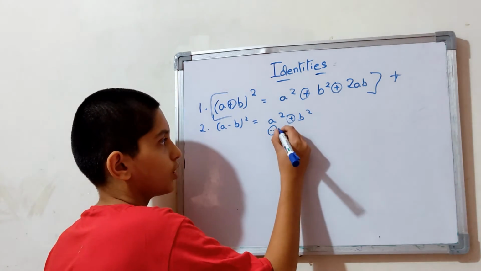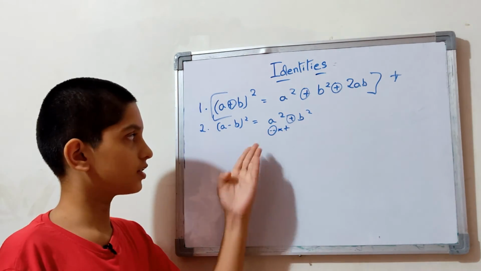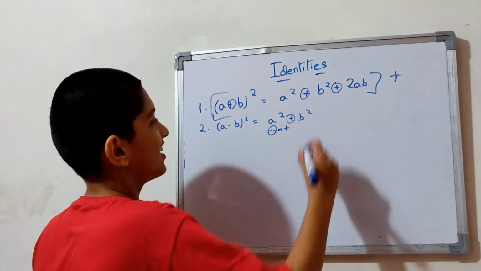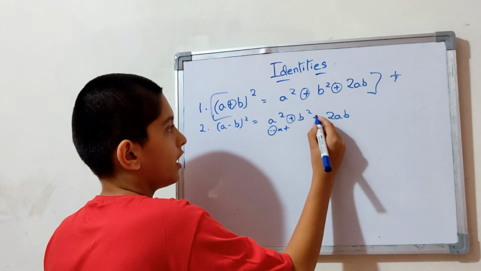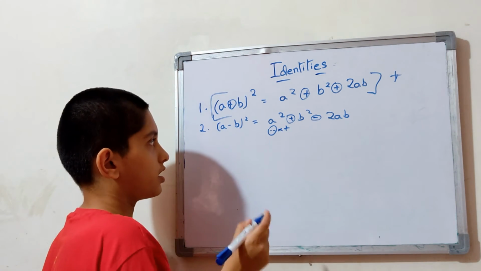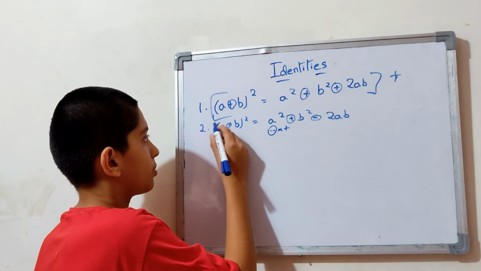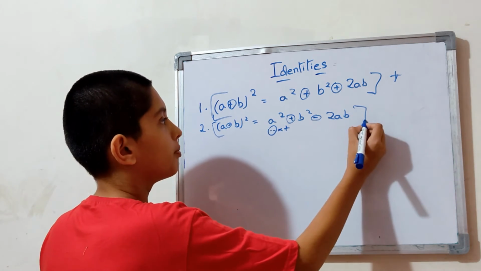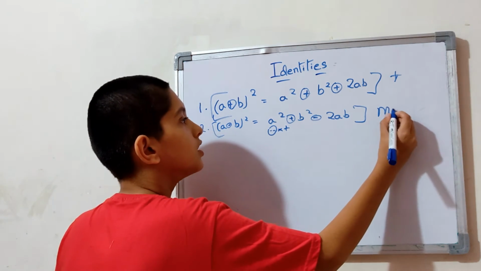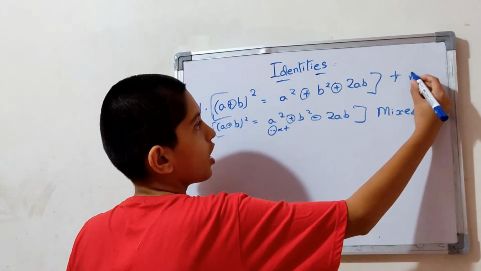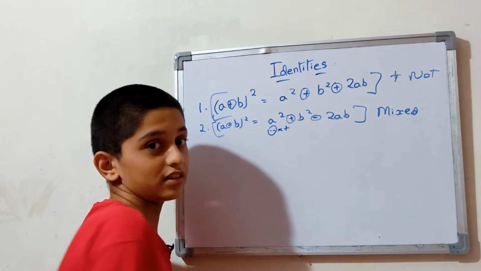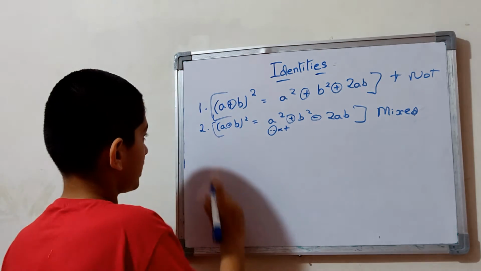When you put it together, you get plus. And minus 2ab. Everything is not minus here. Only this and this is minus. That's why mixed. This one is mixed and this is not. We can remember it like that.